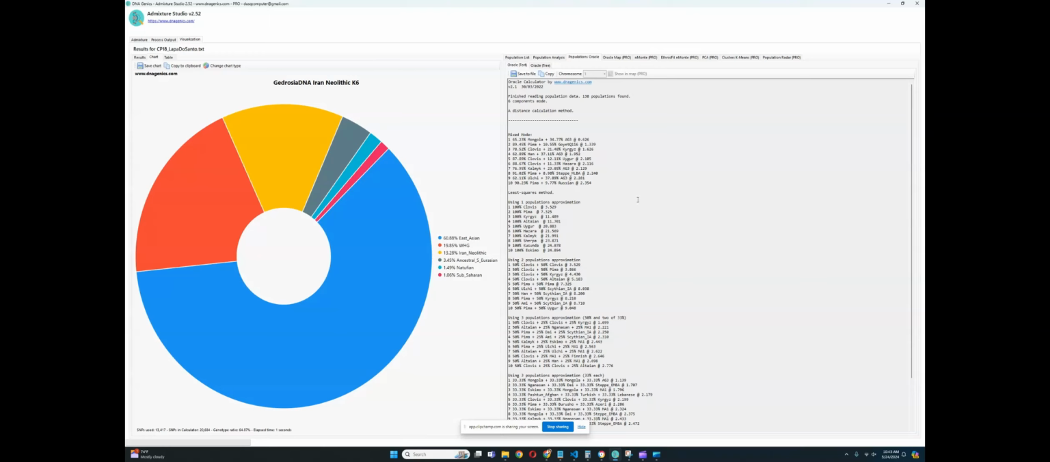With Gedrosia Iran Neolithic K6, this individual scores 61% East Asian, 20% Western hunter-gatherer, 13% Iran Neolithic, and 3.5% ancestral South Eurasian, 1.5% Natufian, and 1% Sub-Saharan African. Very interesting model. Closest to Clovis, Pima, and what's interesting is that after Clovis and Pima, which are Native Americans, come Kyrgyz and Altaians, which are actually Eurasians, Central Asian people in Central Asia.